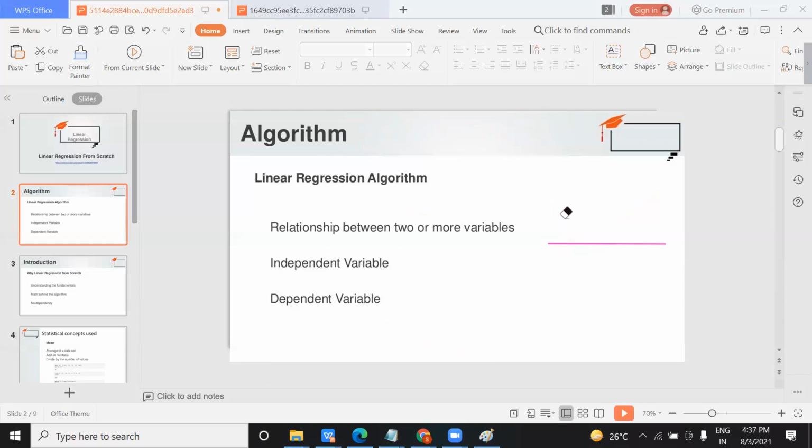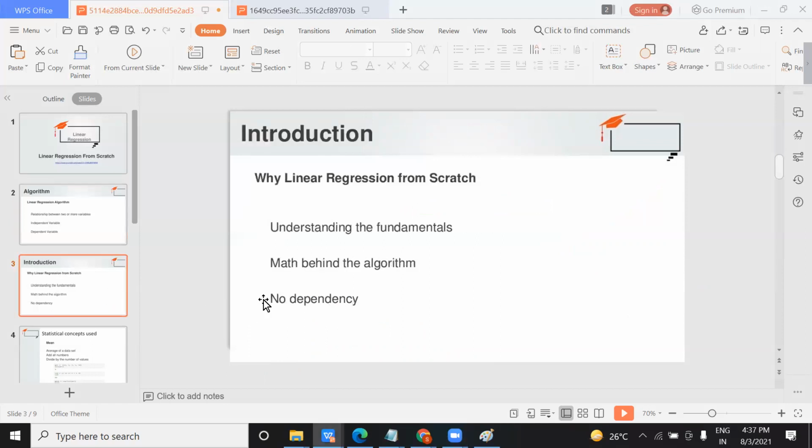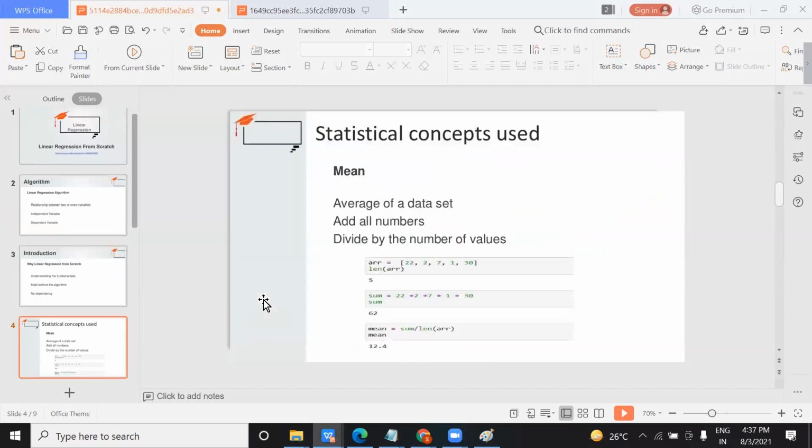So we are going to see how you are going to implement this, and we are going to see the mathematics behind it first. So linear regression, obviously, has maths working behind it. And what are the concepts that we are going to use? Mean: how you can find the mean in Python. Suppose you have a set of data, you can add all the values of that particular column and find the number of values.